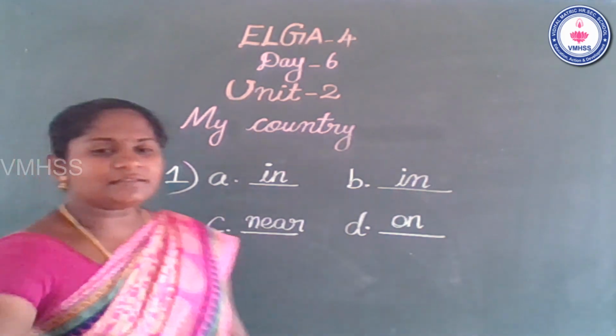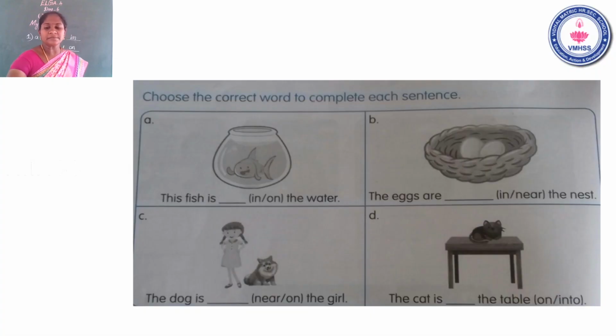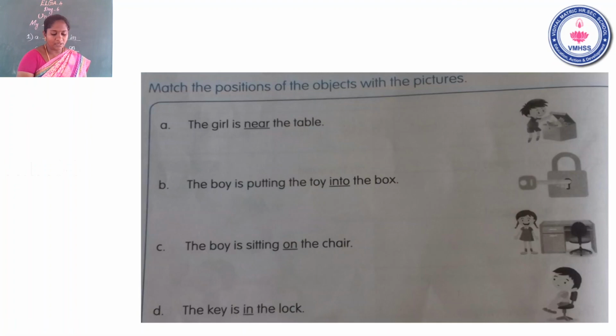Okay, children, listen. See the next slide. Question number 2. Match the positions of the objects with the pictures. The girl is near the table. Look at the picture. Where is the girl? Children, take the ruler with your pencil. Match the correct picture. The answer is the third picture. Cross the word. Okay, next.